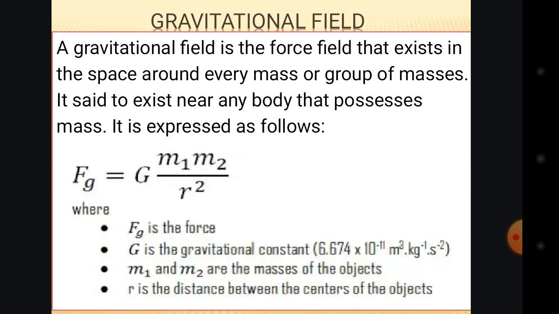Okay, in this formula that we are seeing here, m1 and m2 all over r square, this m1 and m2 are the masses of the objects. When we say mass, we are also talking about the quantity. And r is the distance between the centers of the objects, between m1 and m2, the distance between them.